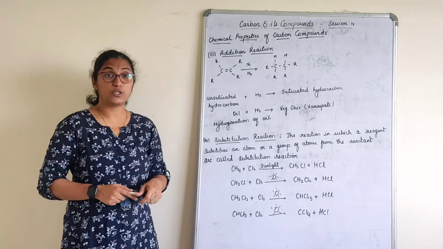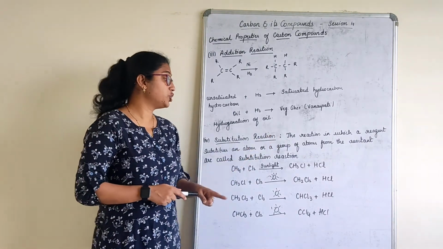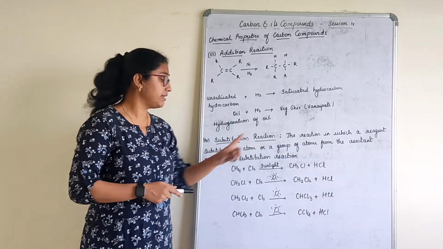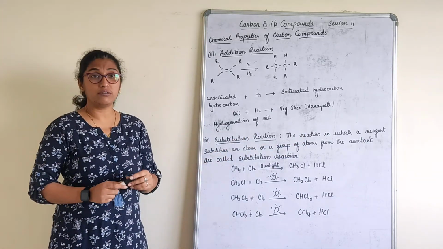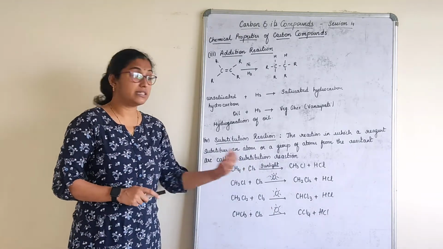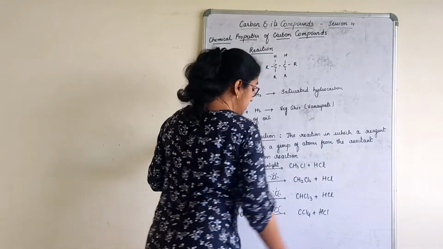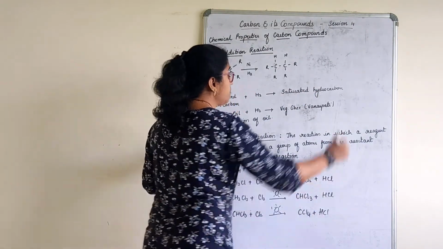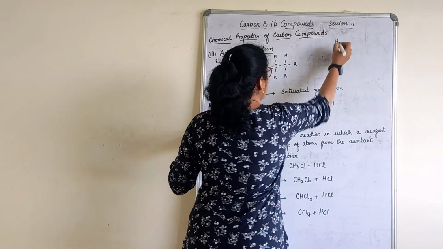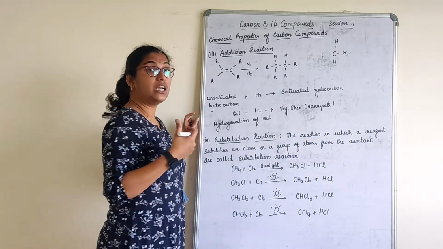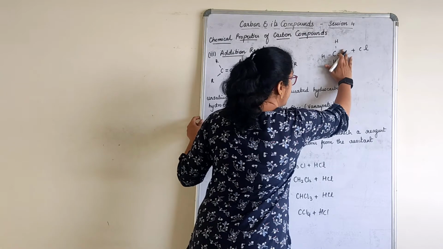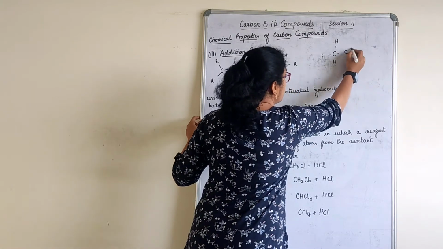And the last one, substitution reaction. The reaction in which a reagent substitutes an atom or a group of atoms from the reactant is called a substitution reaction. Now for example, we have a hydrocarbon, methane, and to this hydrocarbon methane we add chlorine. So just a simple example I'll show you here: this is methane, CH4, right? Now we add chlorine to this in the presence of sunlight. So when we add chlorine to this, what you get, I'll replace here only and show it to you. So I'll get